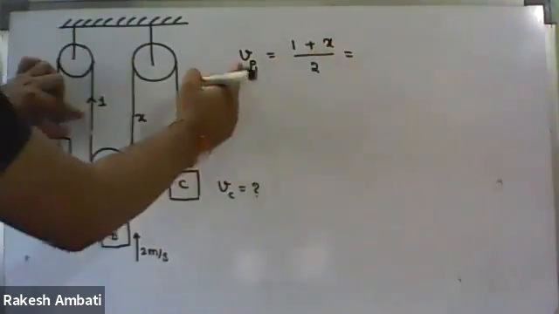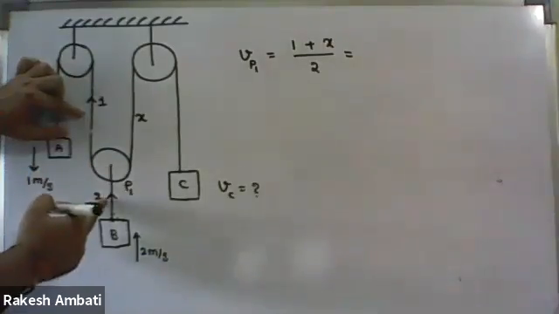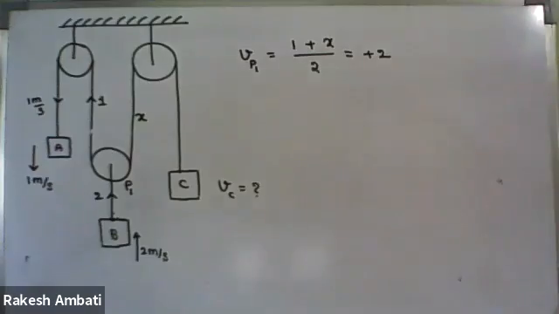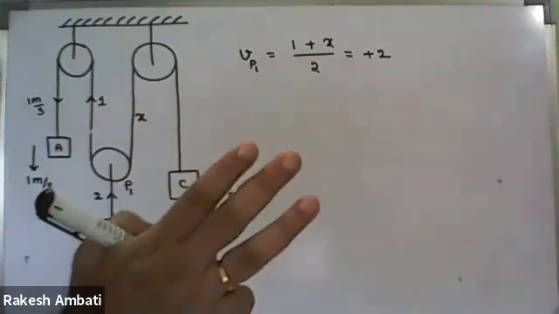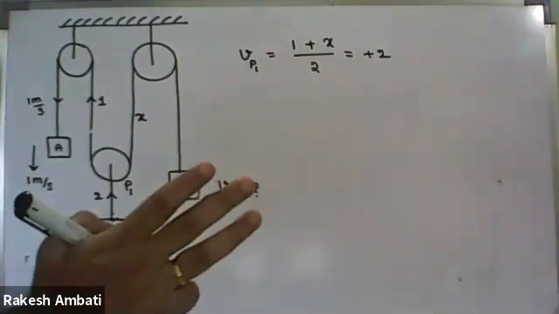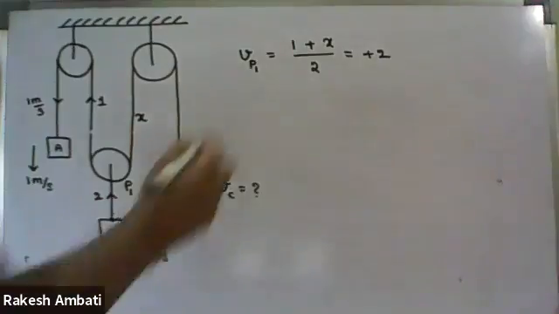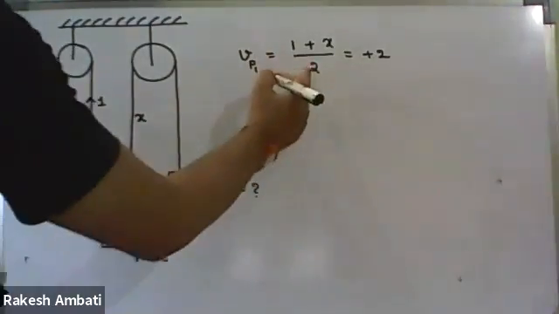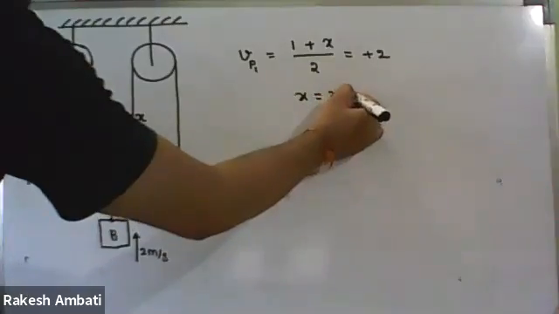And what is the VP1? This is the P1 pulley, velocity is +2. Velocity of C is -5. Sorry, so velocity of C is -3 meters per second. Correct answer, minus 3. Okay, so by simplifying, we get x equal to 3 meters per second.